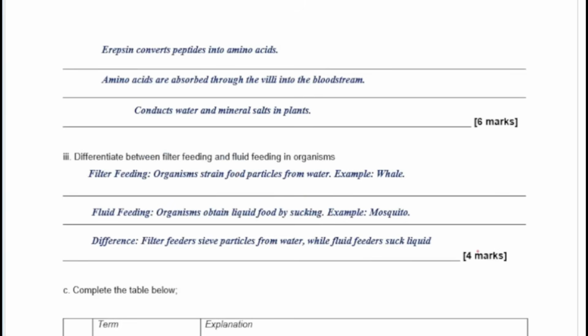So we're talking about the digestion of the fish. Basically, erepsin converts peptides into amino acids, and the amino acids are absorbed in the bloodstream. The villi help in the absorption of all the digested food substances. The villi have different parts. The villi have the capillary, and the blood capillaries help to absorb your glucose and your amino acids. But there's a part of the villi called the lacteal. The lacteal helps in the absorption of fatty acids and glycerol.